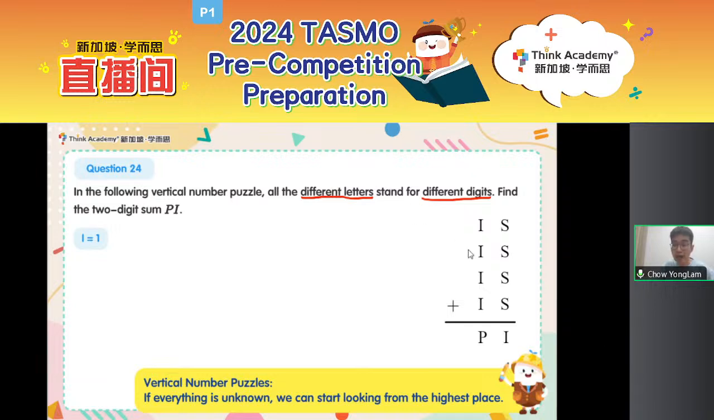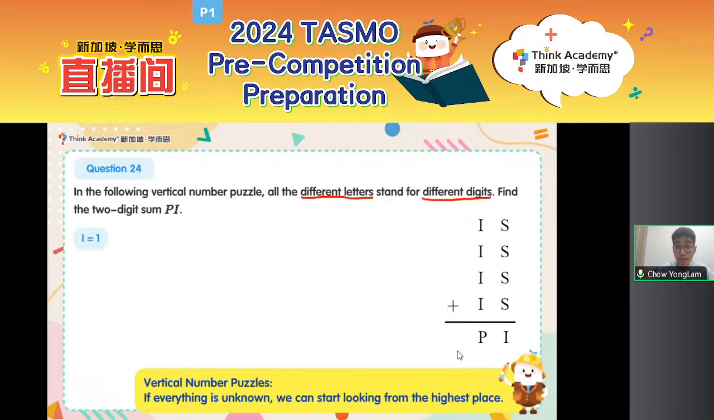If we start from the highest place, what do we have? We have I plus I plus I plus I equals P. Or there could be some carryover in the front, but let's not care about carryovers. We just know that I plus I plus I plus I plus maybe some carryover will still give me a digit P. It is still a one-digit number. So what could I be? Type in the chat below what could I be.